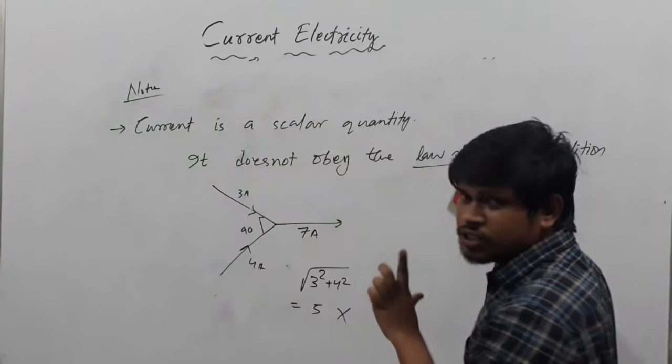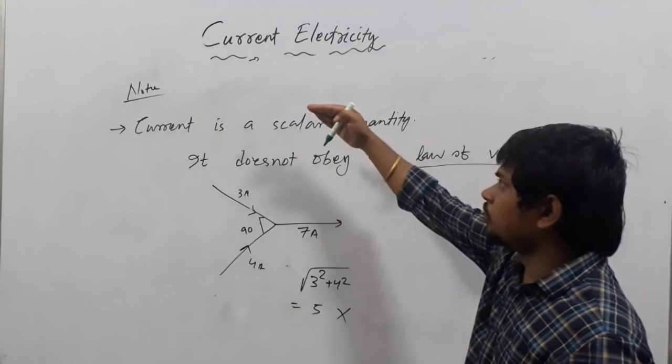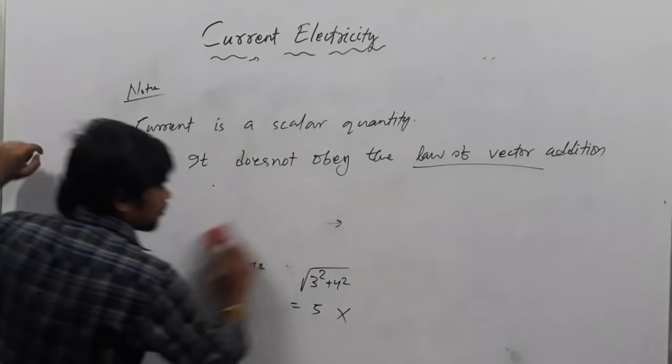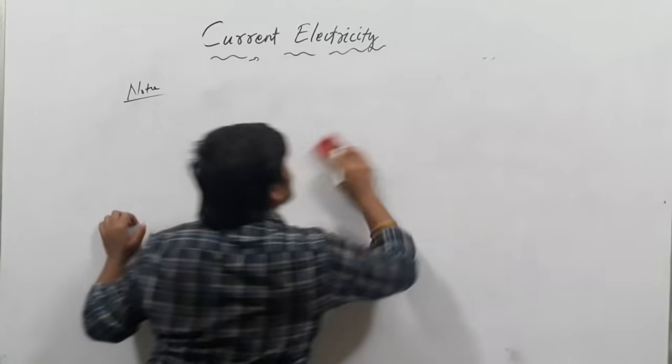That's why it is called a scalar quantity. Just note down the points I am telling. In your notes you can write these points. One more note, that is the formula again.